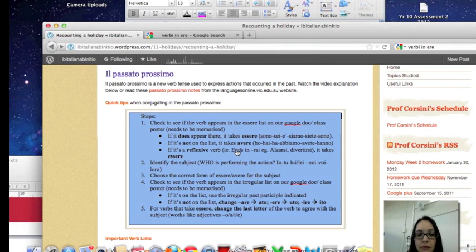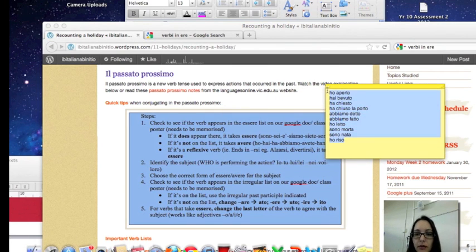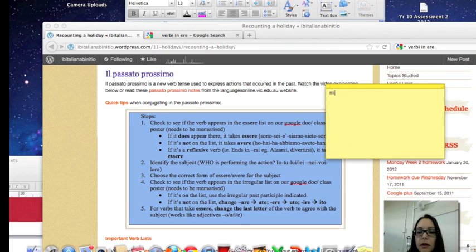And remember, you can recognize reflexive verbs by the si ending. If it is a reflexive verb, remember to put the mi, ti, ci, vi, si in front of the verb. For example, mi sono alzato. Some examples of reflexive verbs: I woke up, mi sono svegliata, because I'm a female.